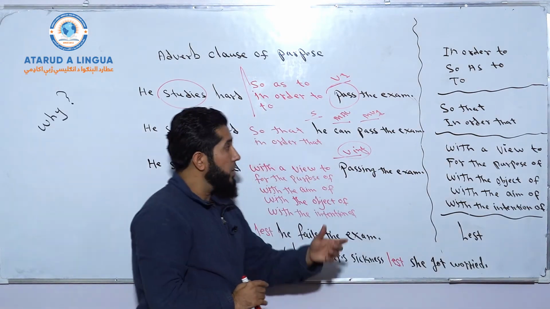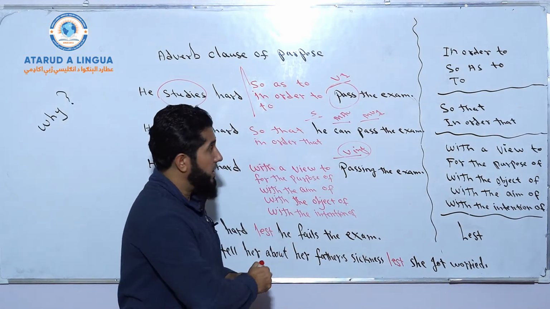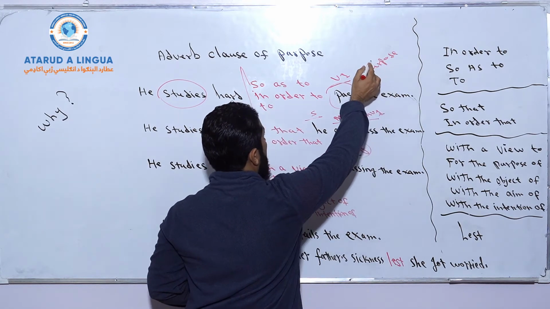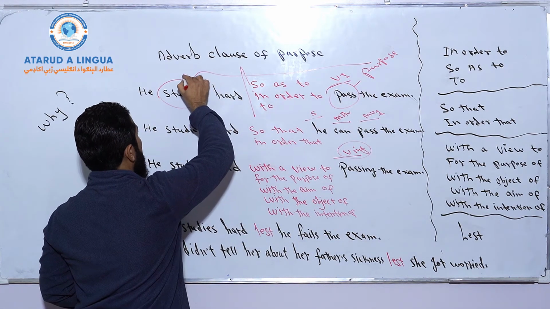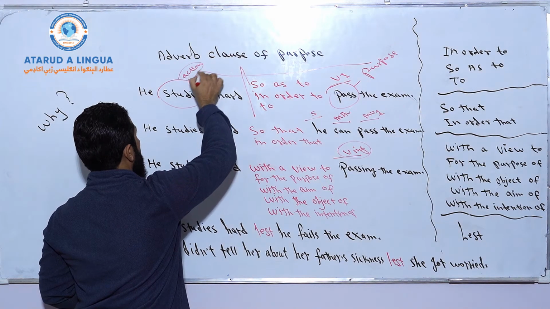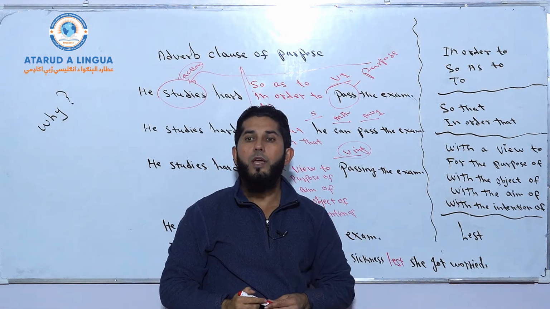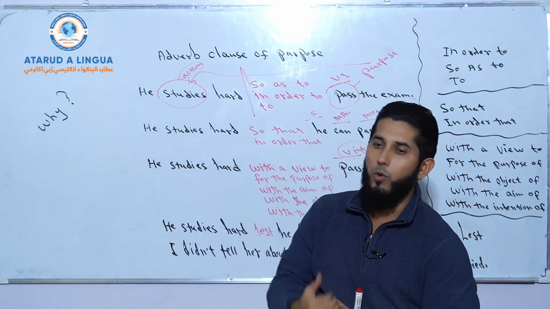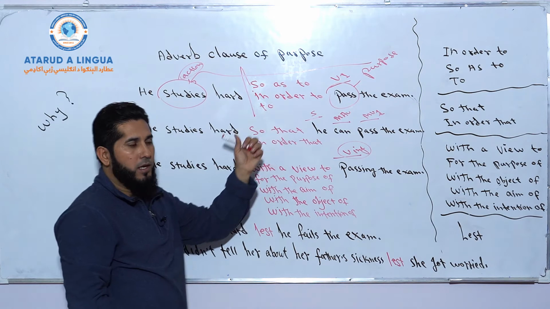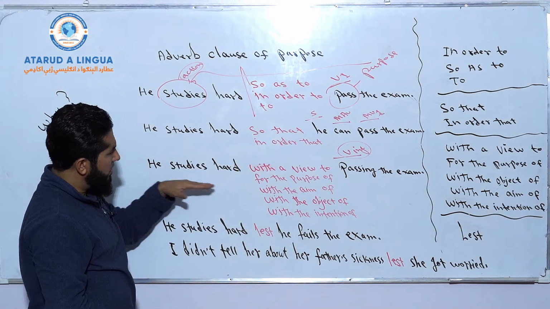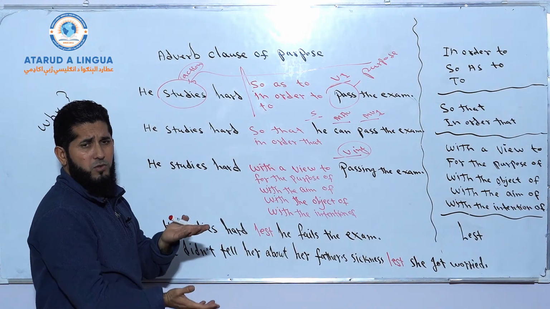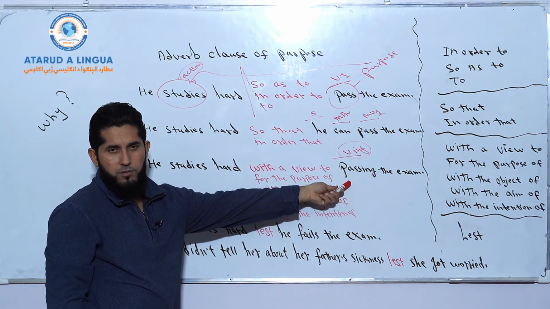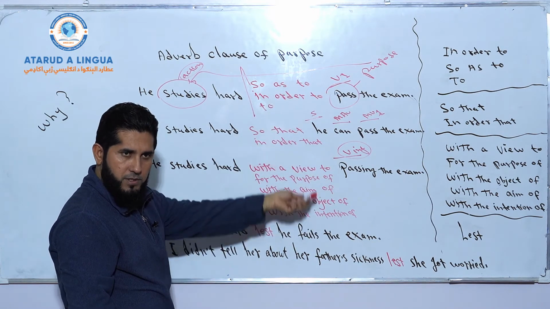Understood? So it shows the purpose. Passing the exam is what? The purpose. The purpose of what? The purpose of this action in the main clause. So now our definition is correct because we proved it here in this example. And the same thing over here. The same thing. Just, there are different ways to use these words in your sentences. You see the difference?